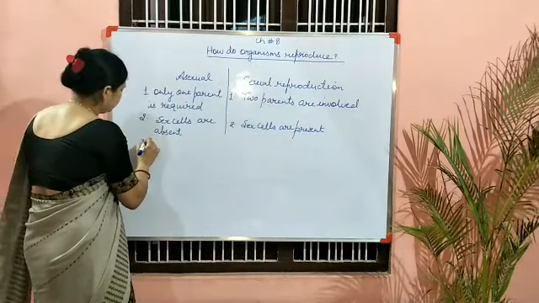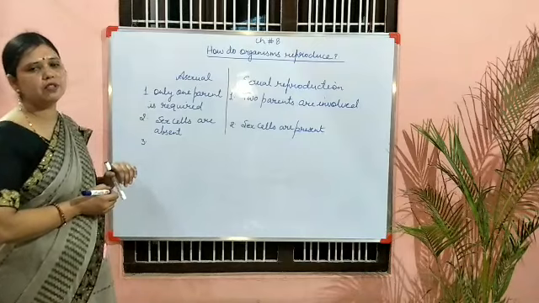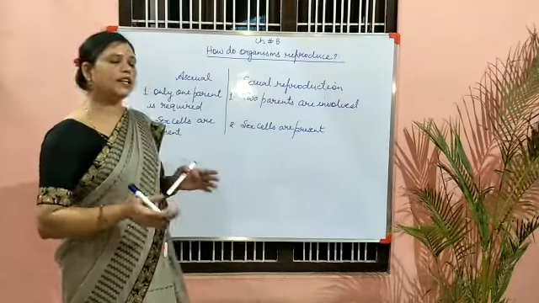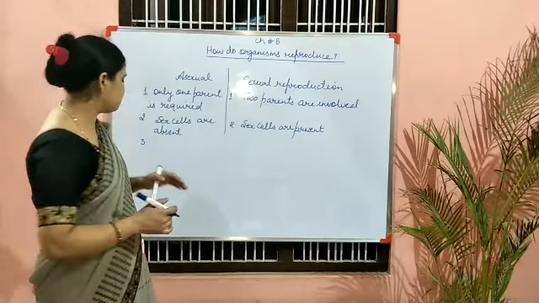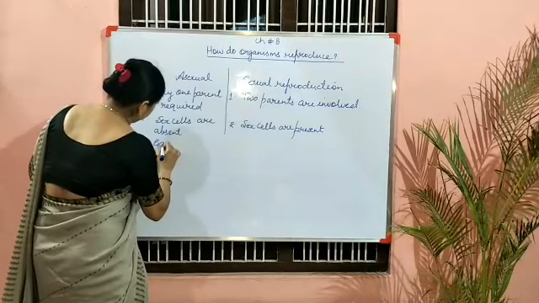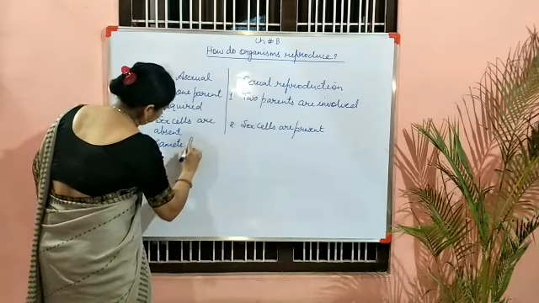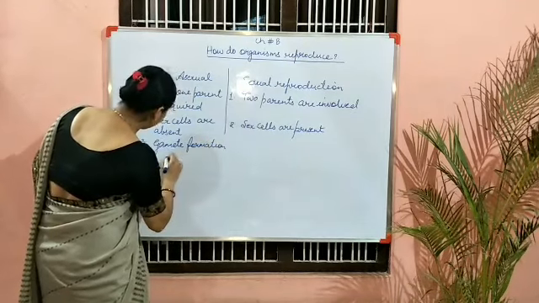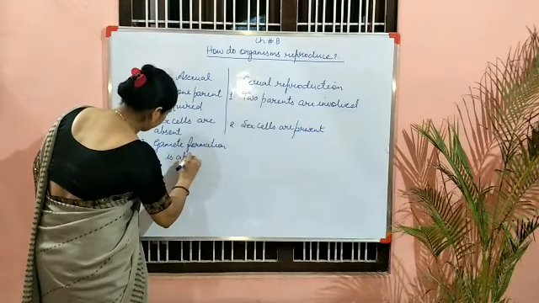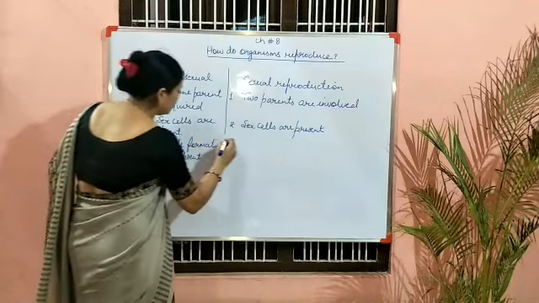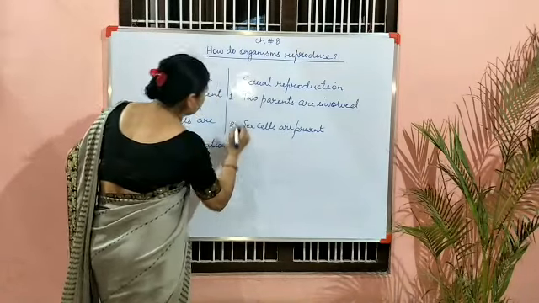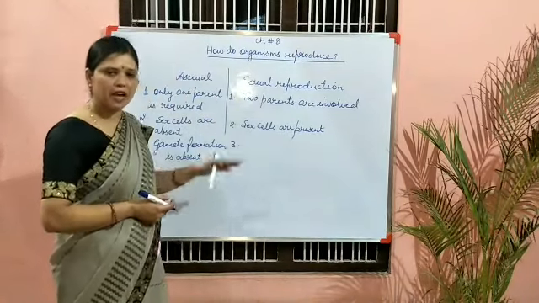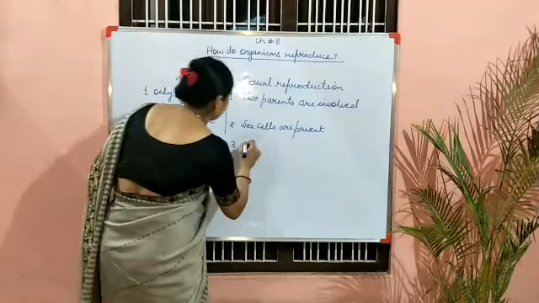Third, gamete formation is absent in asexual reproduction. Here, in sexual reproduction, gamete formation takes place.